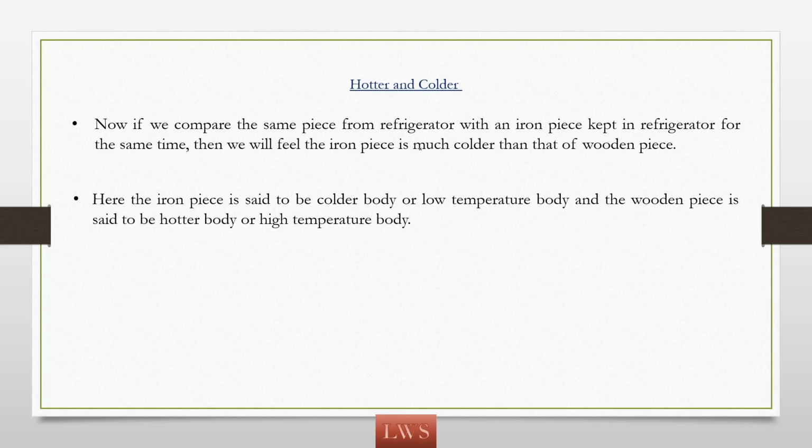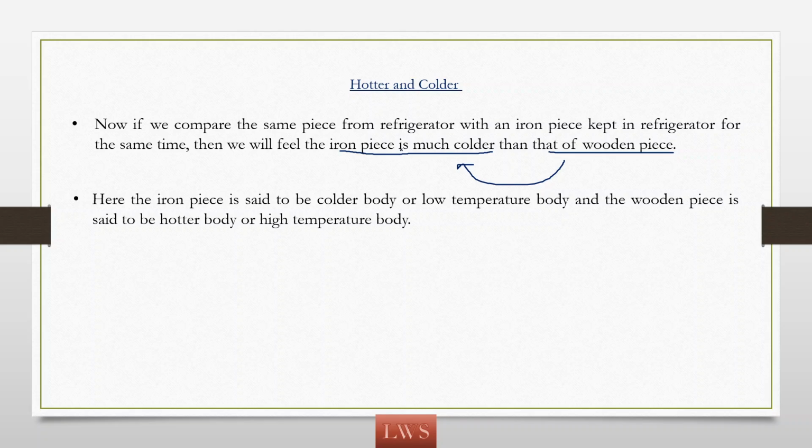What can we feel? We feel the iron piece as much colder than the wooden piece. Actually, the wooden piece and the iron piece were both kept in the refrigerator and both are cooled. But compared to the wooden piece, the iron piece is much colder.